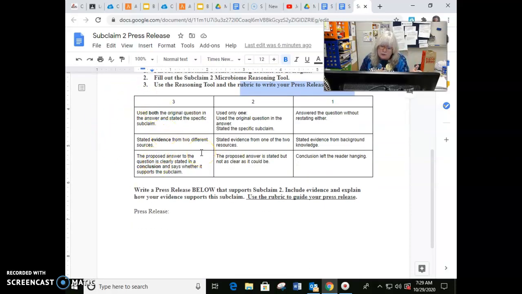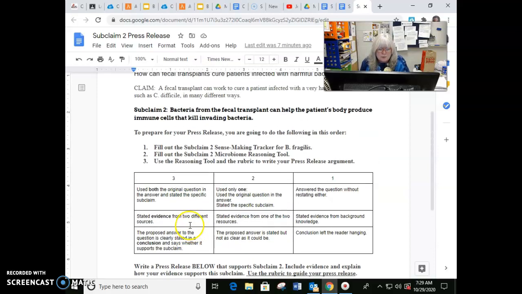It's like what we just looked at with the model example that you practiced with, and you can use that to help guide you. You can also look back at that first example, and that will help you write your press release. You are going to include the information from the rubric and then submit your press release.